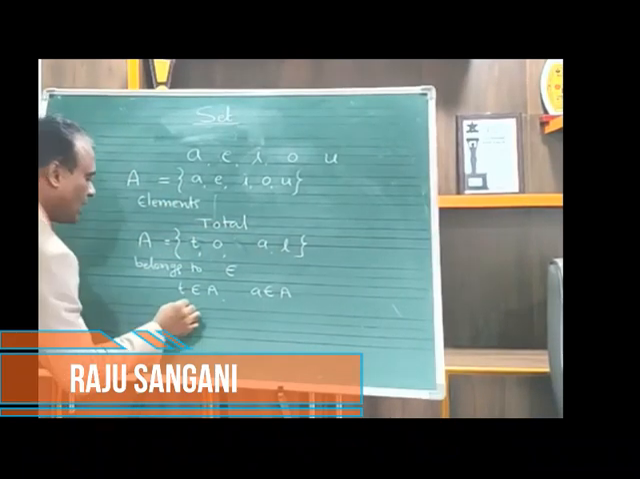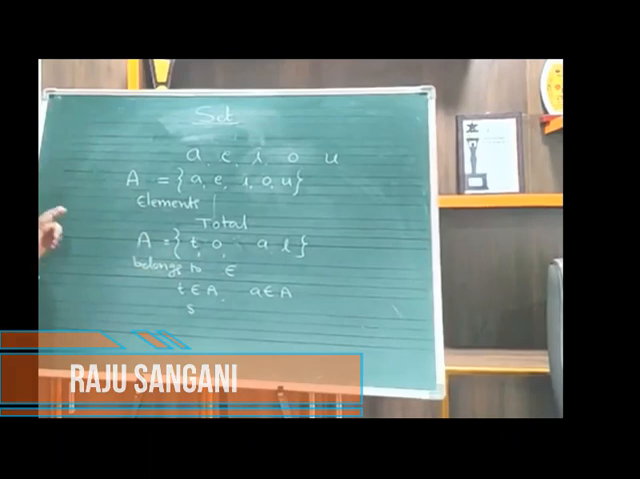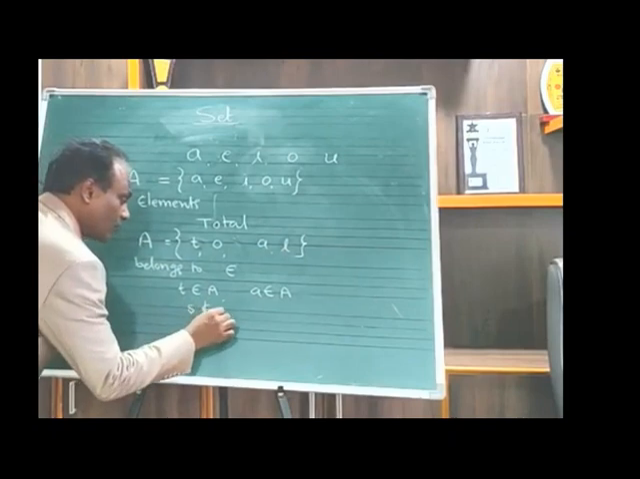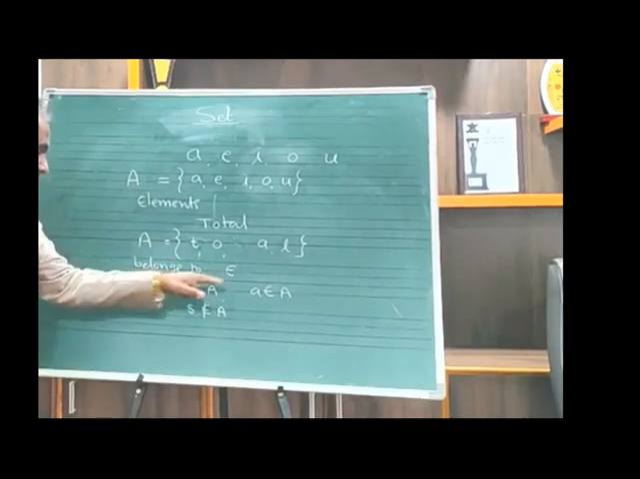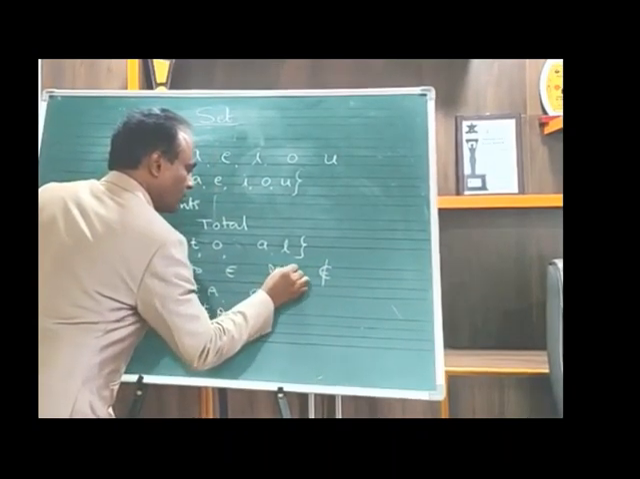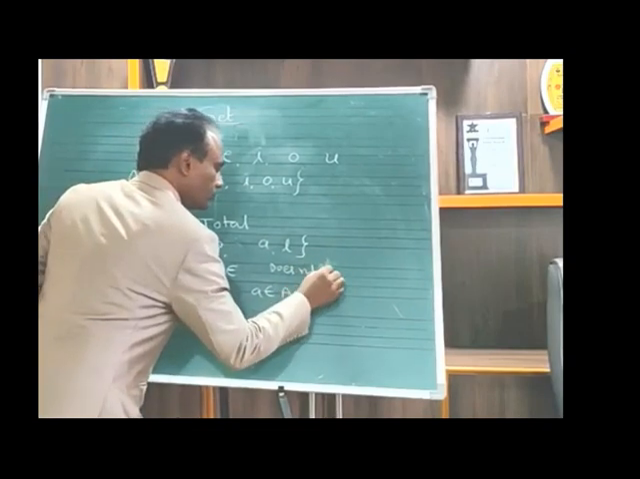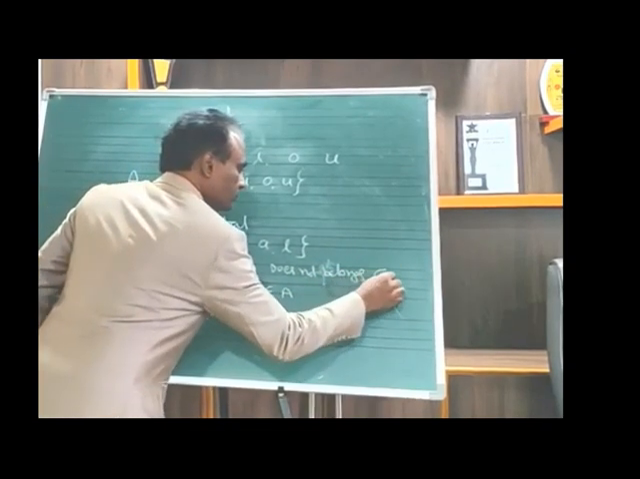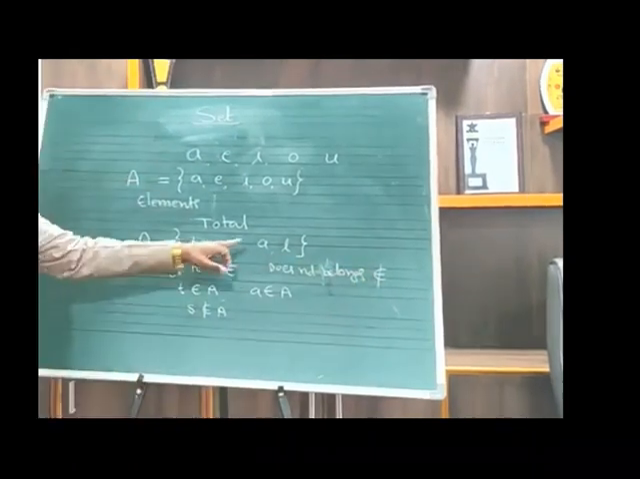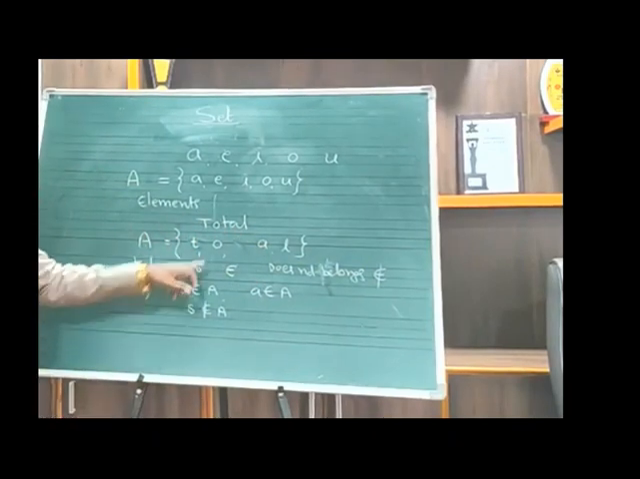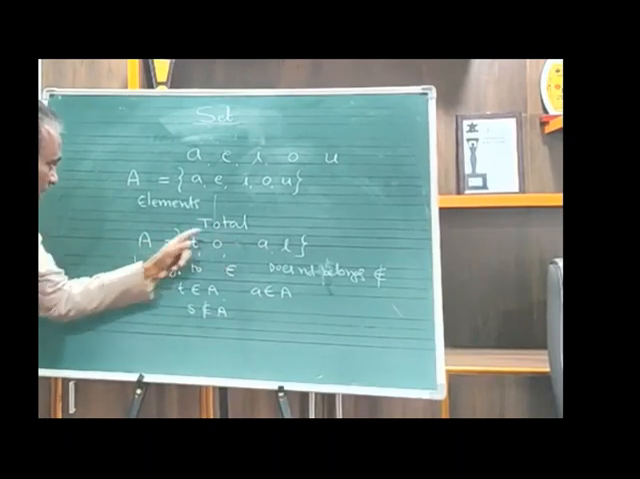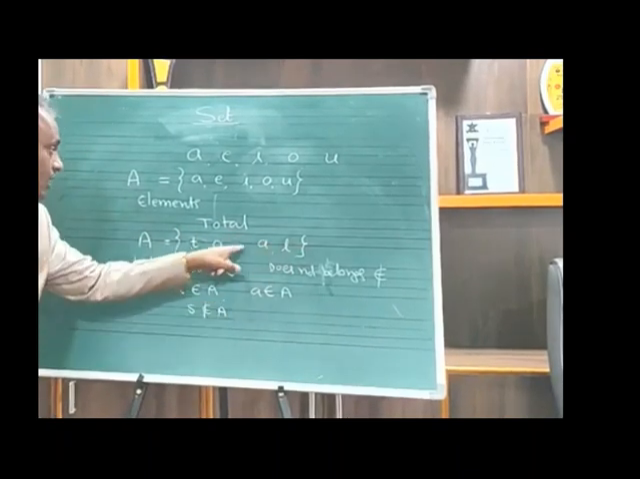Suppose I ask, does S belong to A? No. S is not in A, then we call it does not belong to. So this is the symbol for belongs to, and if I write it like this, it is called does not belong to. So belongs to, does not belong to. So A belongs to A. But if I ask, does S belong to A? No. S is not in set A, so S does not belong to A.